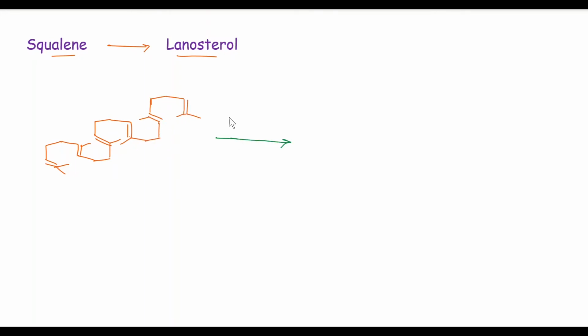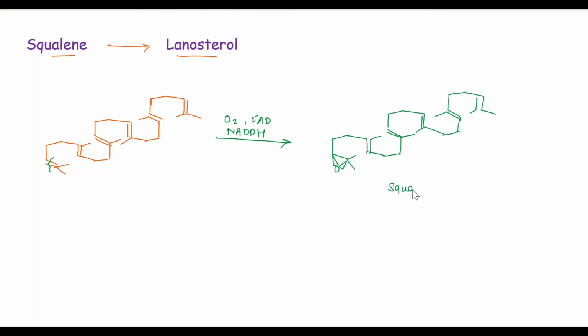In the first step, using O2, FAD and NADPH, selective epoxidation of this double bond takes place and we get this moiety, which is called squalene oxide, or it is also called 3S-2,3-oxidosqualene.